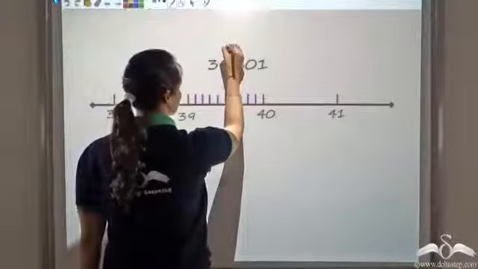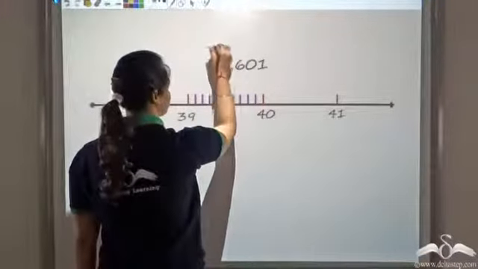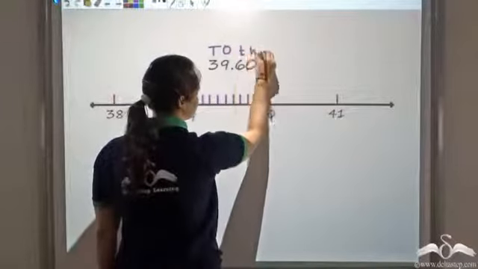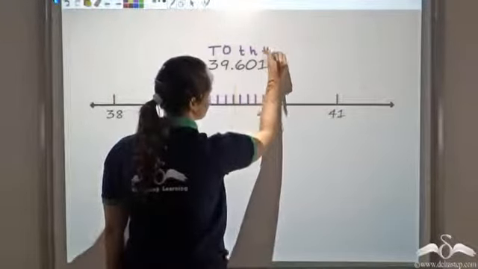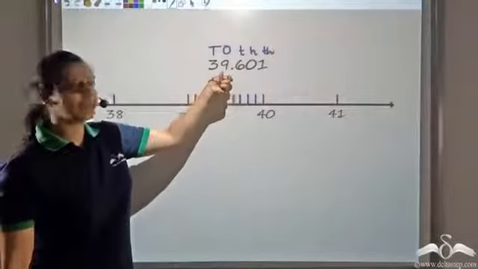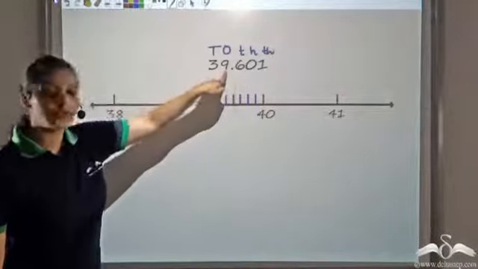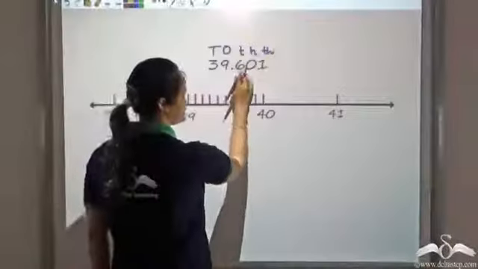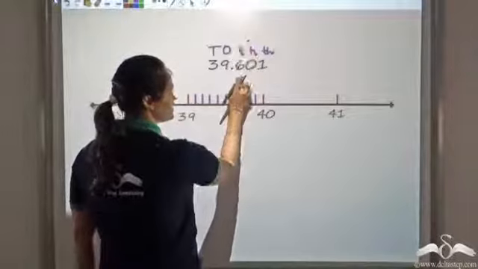Now we know this is the ones place, this is the tens place, this is tenths, hundreds, thousands. So I want to round off to the nearest ones. To round off to the nearest one, what you need to do is check the column right next to it, which is tenths.